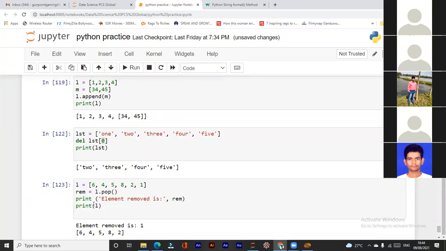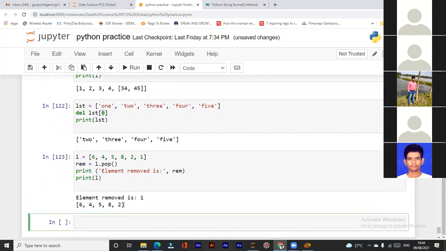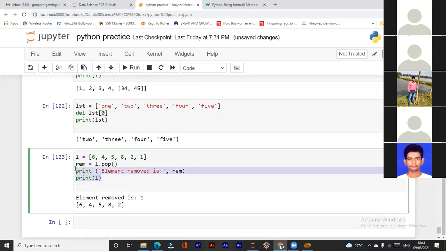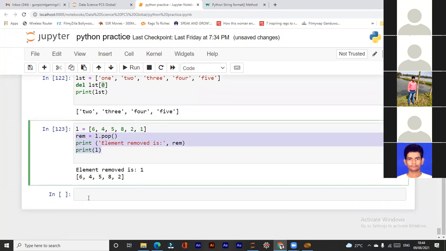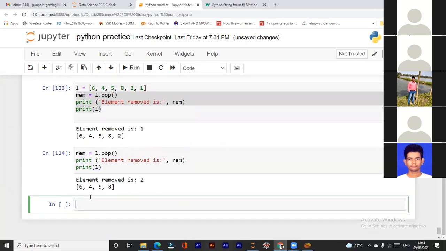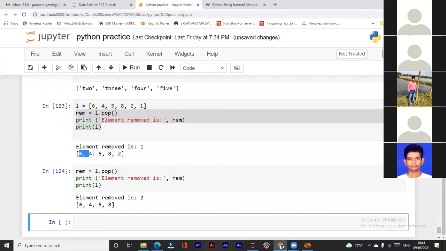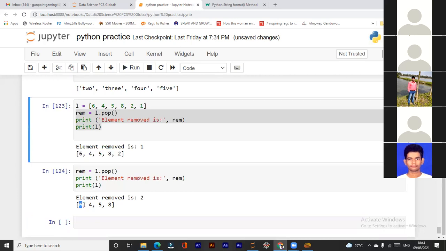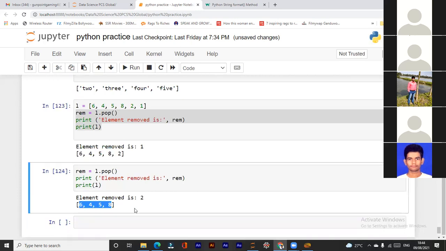See, 1 has been removed. Now, as many times as I perform this, it will remove the last element. See, here the list was 6, 4, 5, 8, and 2. And now I have 6, 4, 5, and 8.